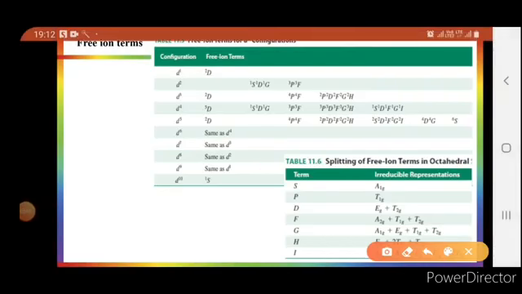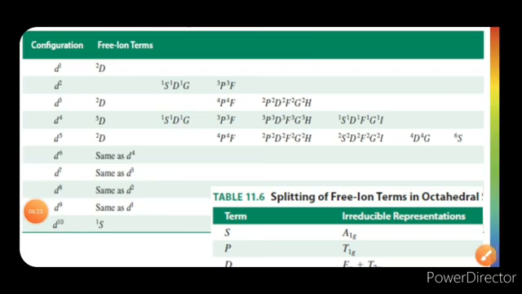This first table shows all free ion terms for a given configuration, and you can easily find the ground state term symbol for a given configuration.